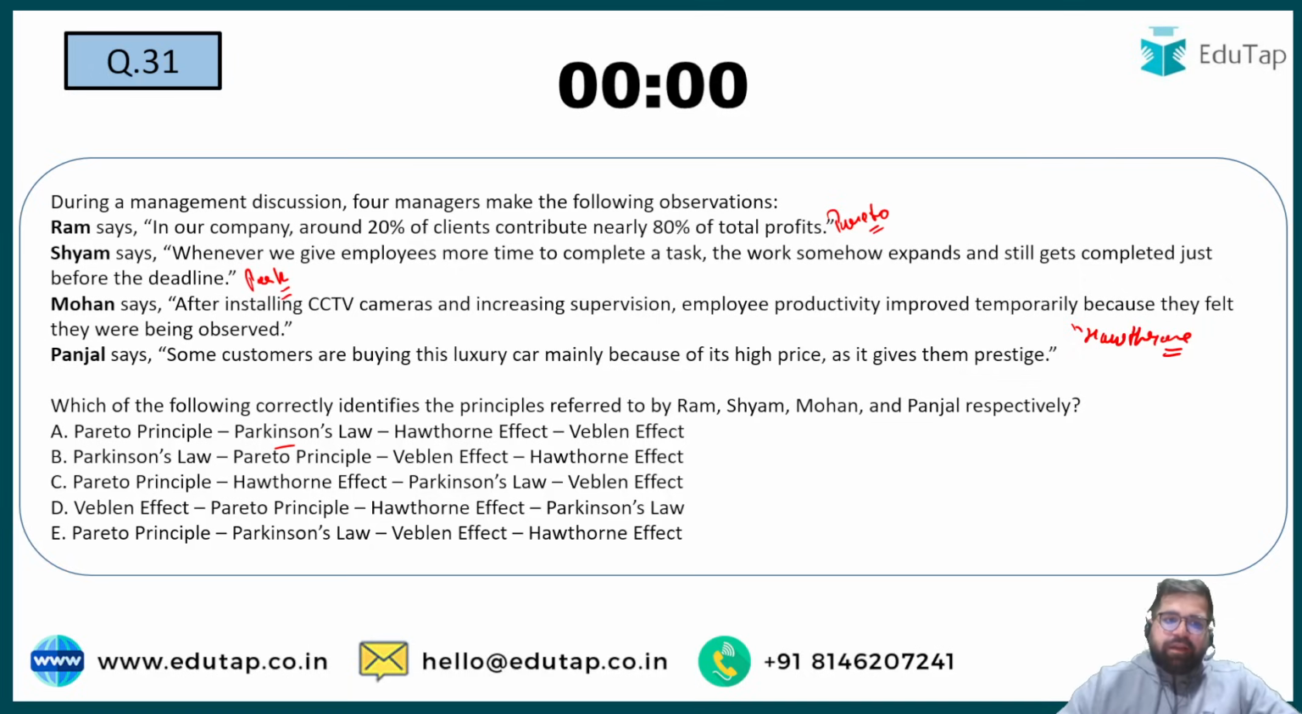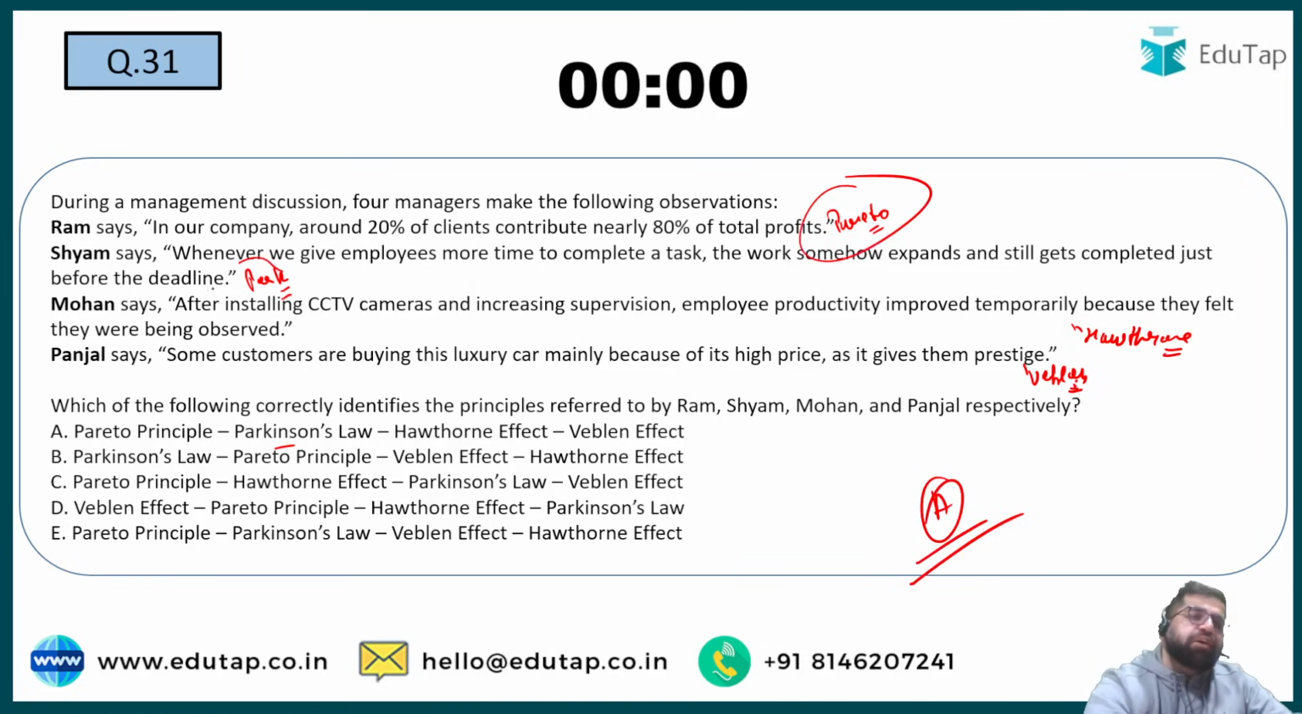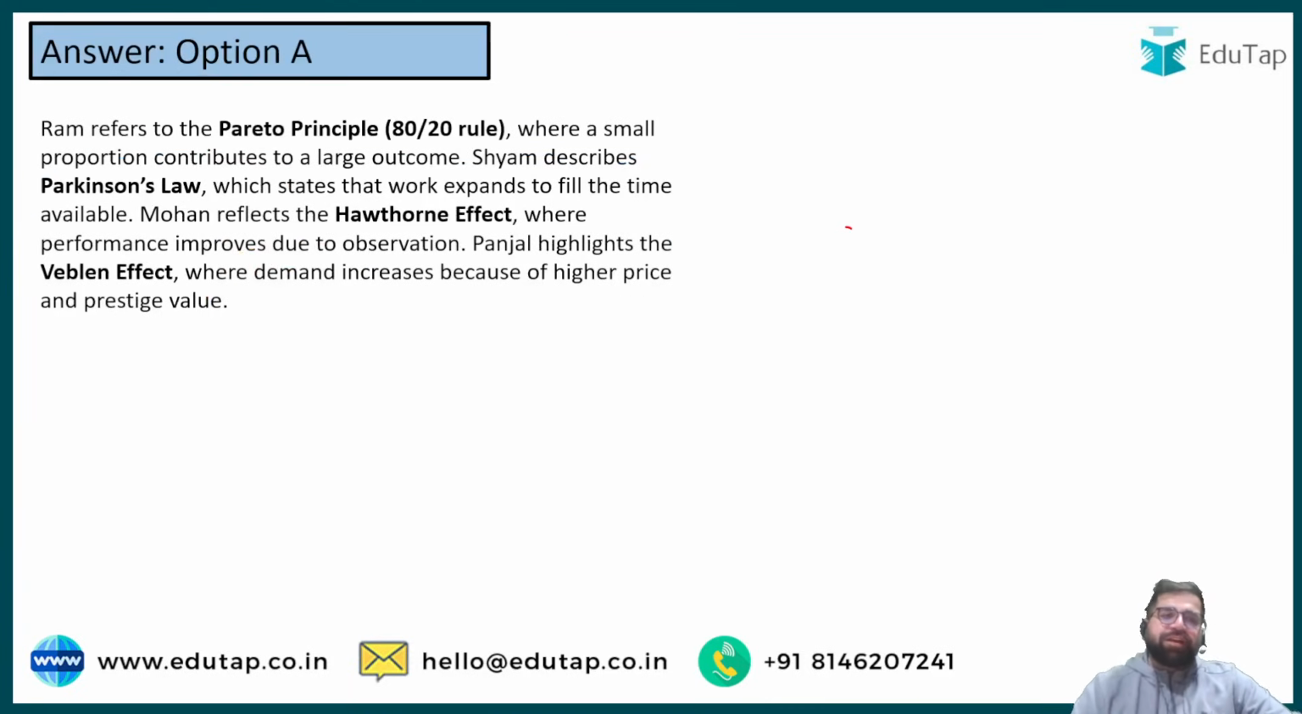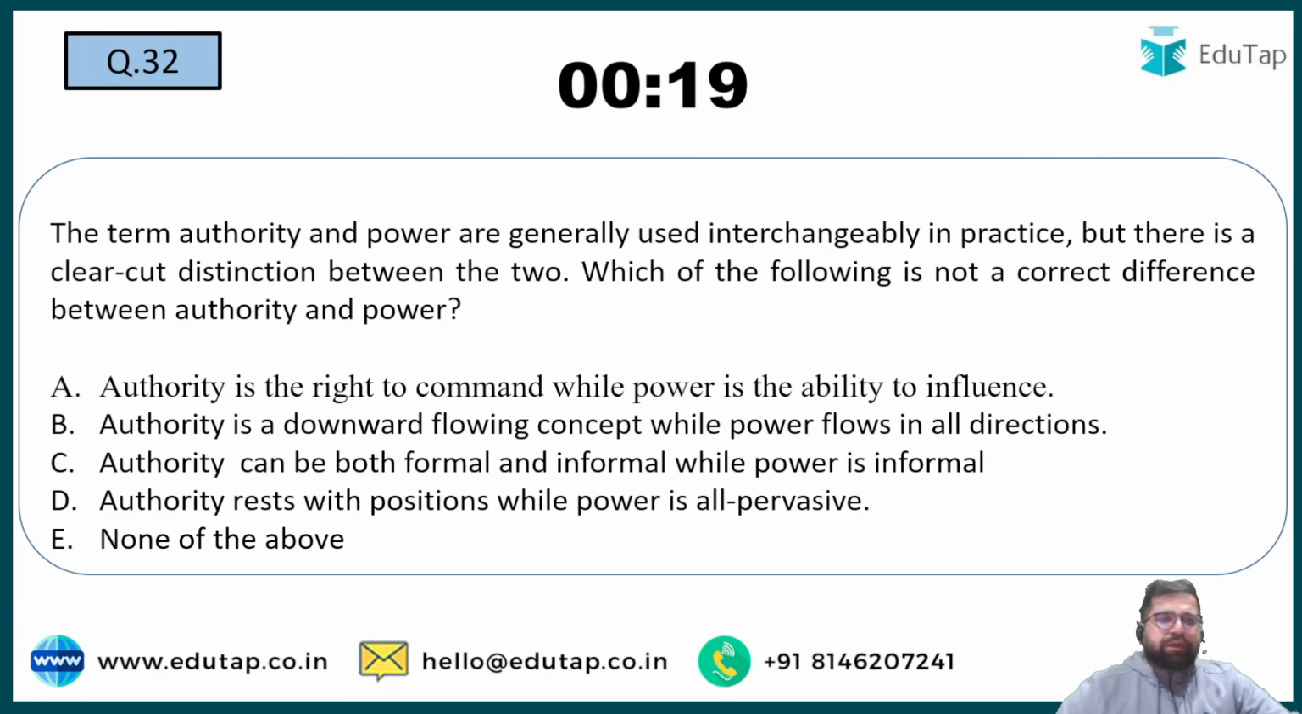Panjal says if some customers are buying a luxury car because of prestige, this is the Veblen effect. This you study in economics. So my correct answer will be option number A itself. Right? These are very famous management principles around the world, not just in India. Cool.